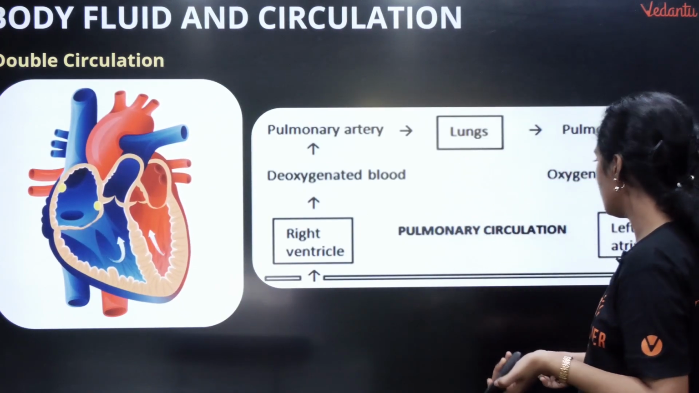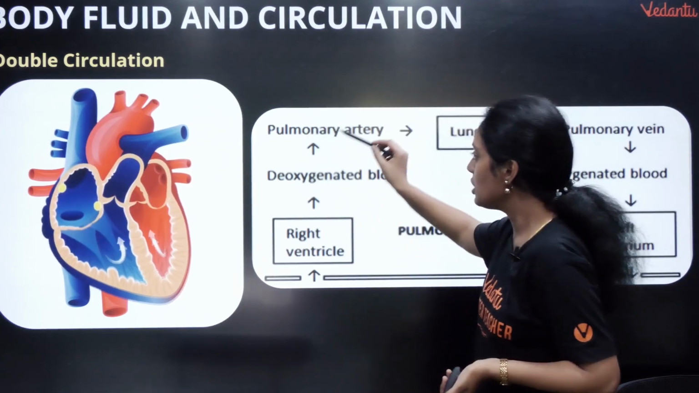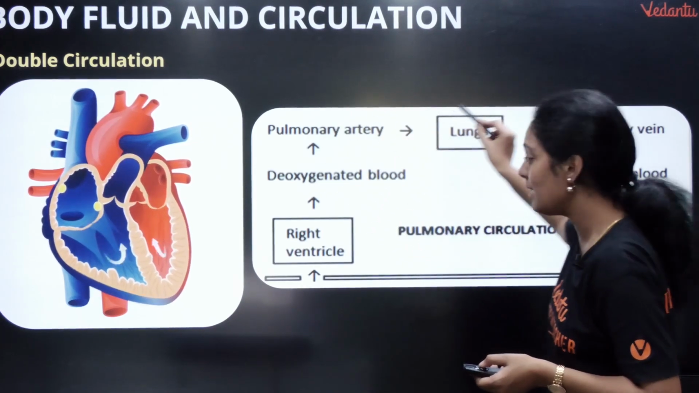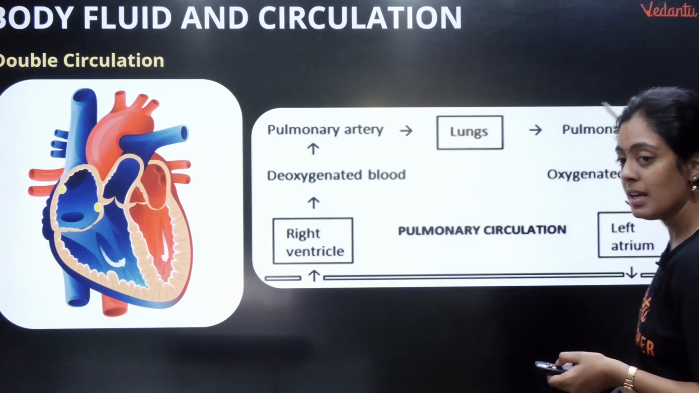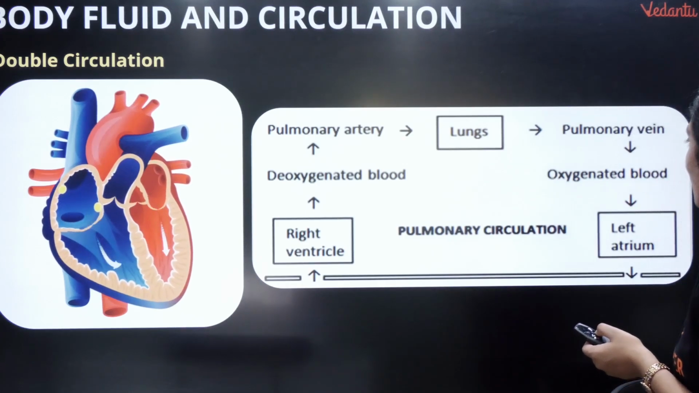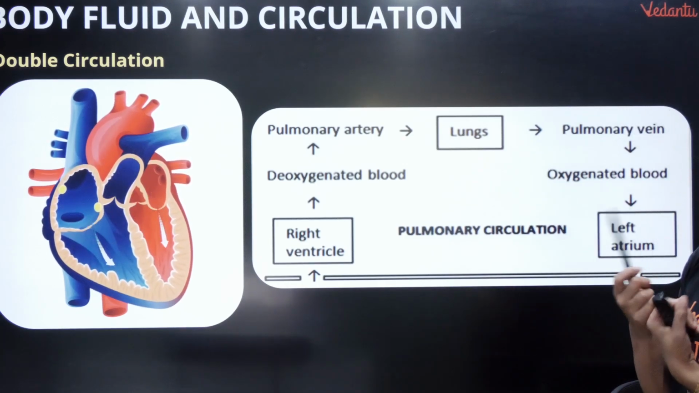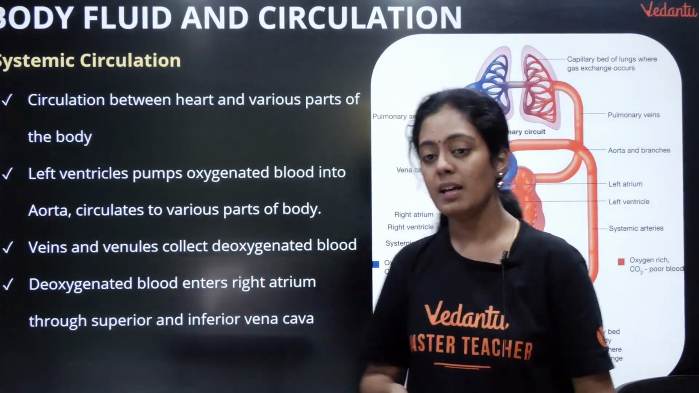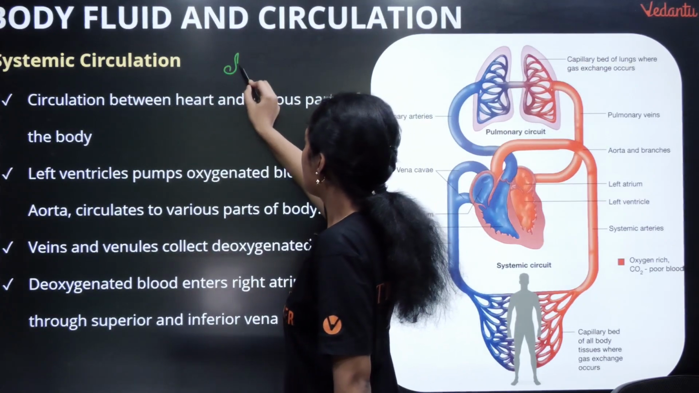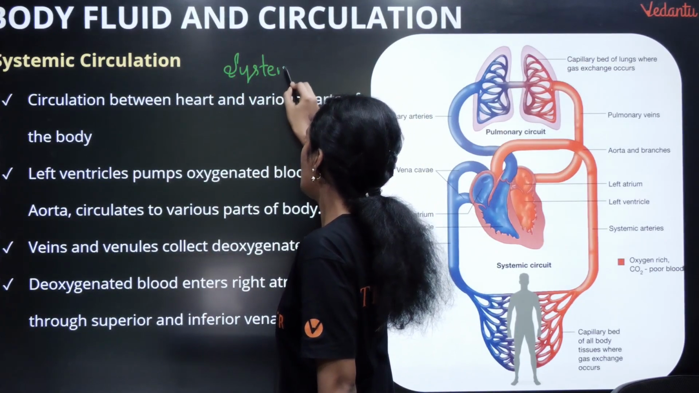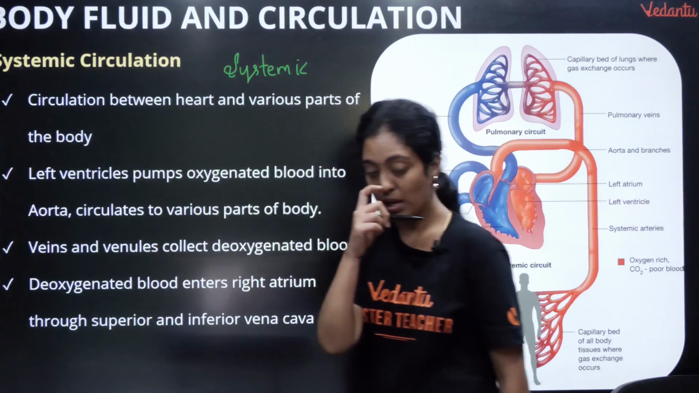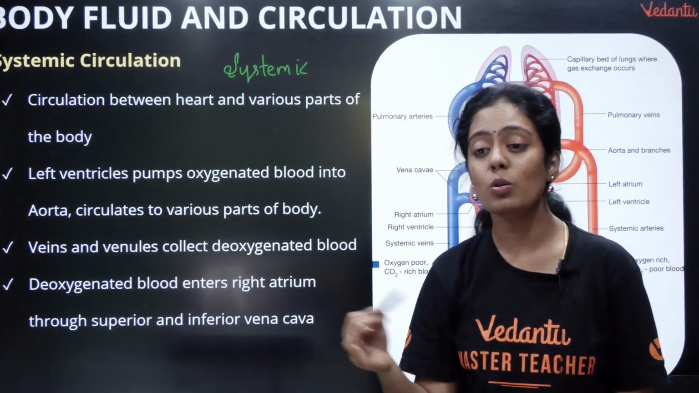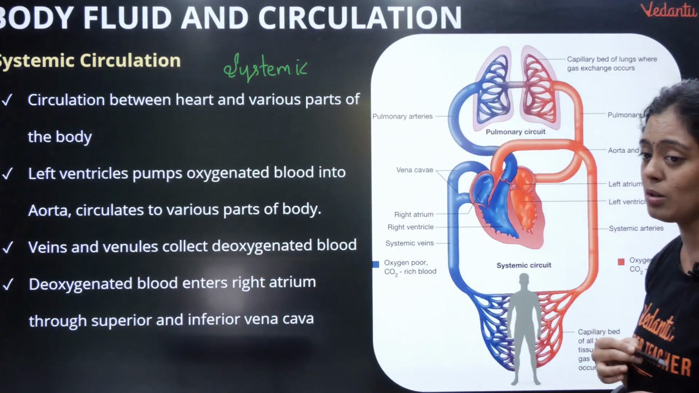Okay, next we have, இதுதான் உங்களோட pulmonary. இங்க பாருங்க, clear-ஆ சொன்னதுதான். You have right ventricle, deoxygenated blood is carried by a pulmonary artery into the lungs. From the lungs it goes through your pulmonary vein, where it is oxygenated, and it enters your left atrium. Okay, next we have systemic. Systemic na enna? It is a circulation between my body and my heart. என்னோட பாடி பார்ட்ஸுக்கும் என்னோட ஹார்ட்டுக்கும் இருக்க சர்க்குலேஷனைத்தான் நான் சிஸ்டமிக் சர்க்குலேஷன் சொல்றேன்.